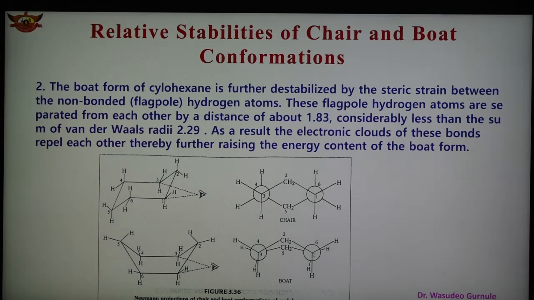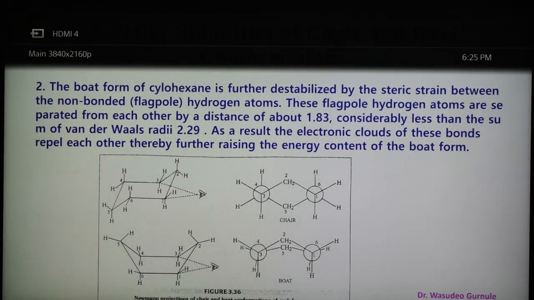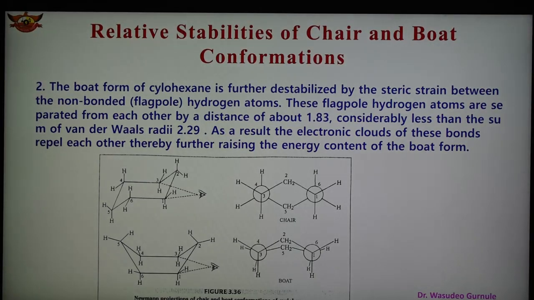As a result of these eclipsing interactions, the boat form of cyclohexane, in contrast to the chair form, has considerable torsional strain as well as steric strain. Like the chair form it has no angle strain, but the boat form of cyclohexane should be less stable than the chair form.